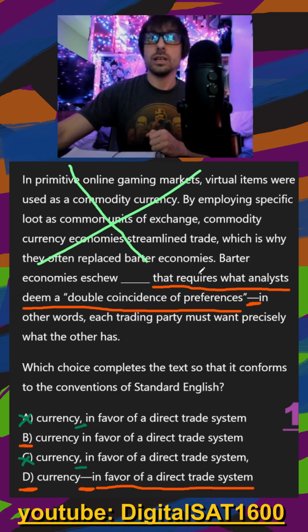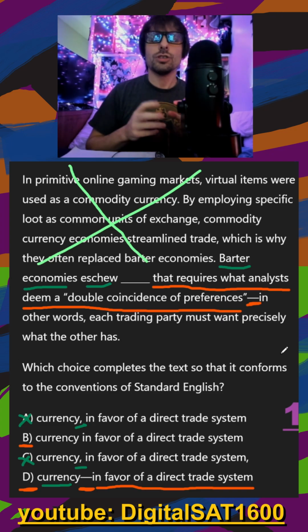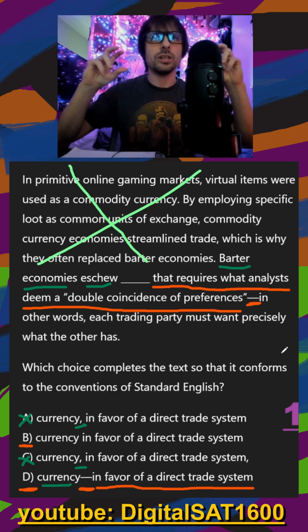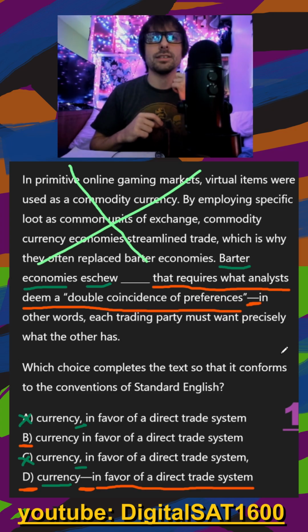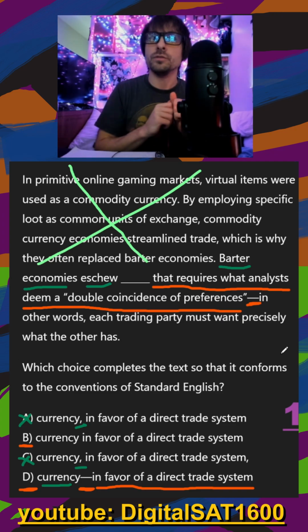So if we do get rid of this, right, and we read the sentence as just barter economies avoid currency, my second part, if we get rid of that, says, in other words, each trading party must want precisely what the other has. Contextually, do I really have a good bridge here? Barter economies avoid currency. Each trading party must want precisely what the other has. I feel like that second part stems from what we would have removed in D.